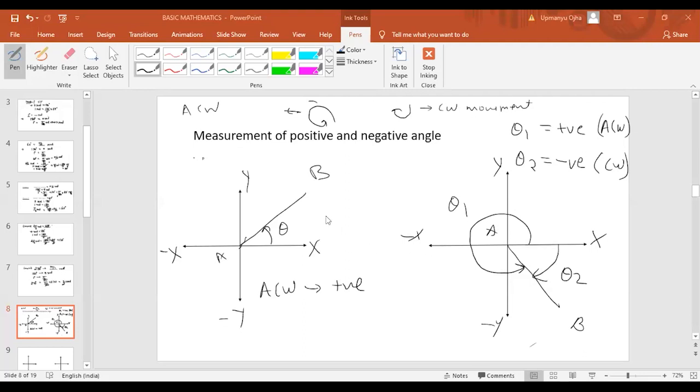Okay, fine. So we can take one example here, like if theta is 60 degree. If you take the first example as 60 degree, then 60 is positive or not? This is positive. Now if I say 300 degree.